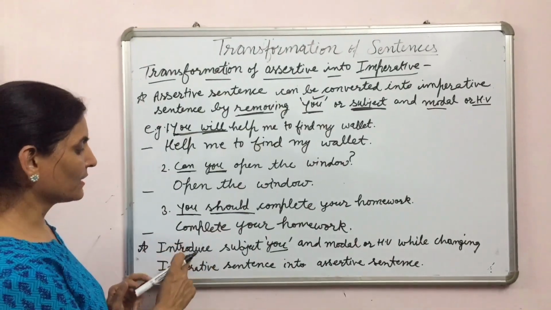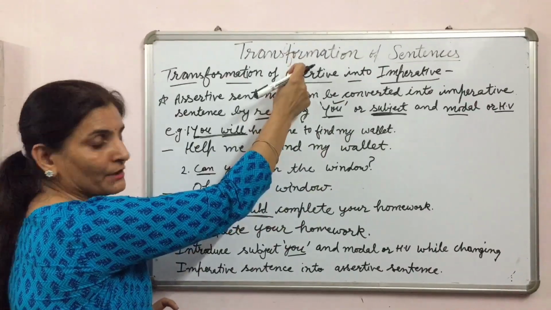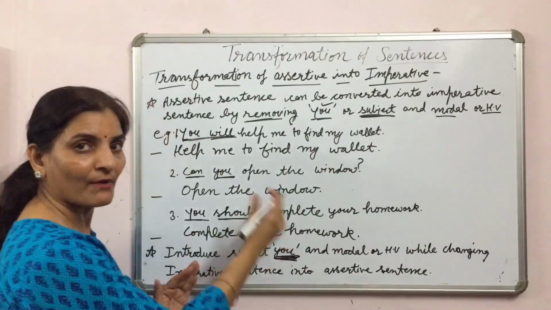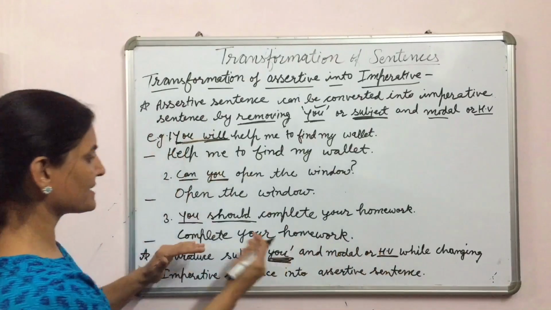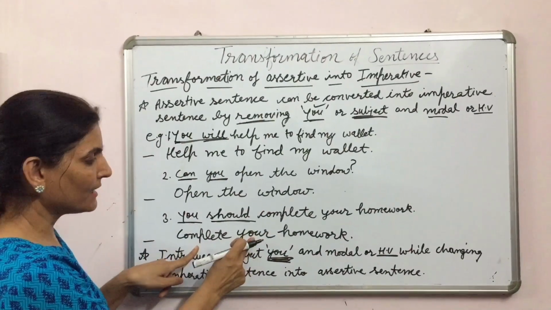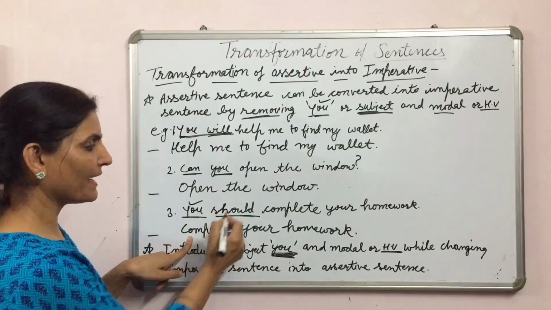When we convert imperative into assertive, then we will introduce you, vice versa. Then we will introduce you or a helping verb. For example, complete your work. This is imperative. While making it assertive, we will introduce you and should.